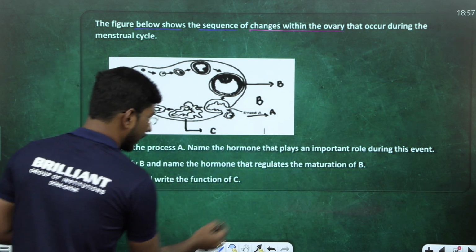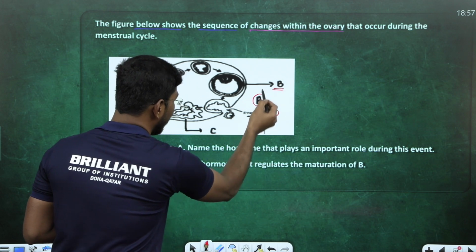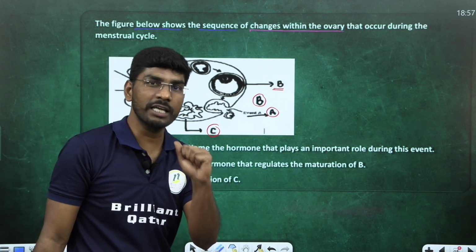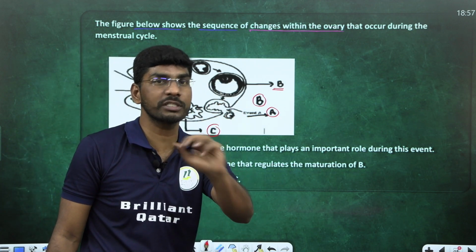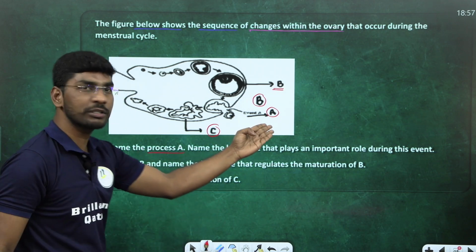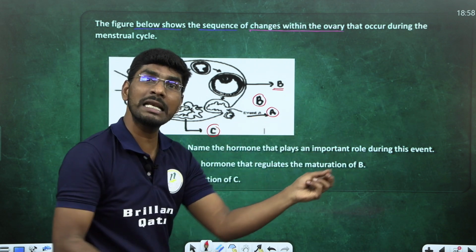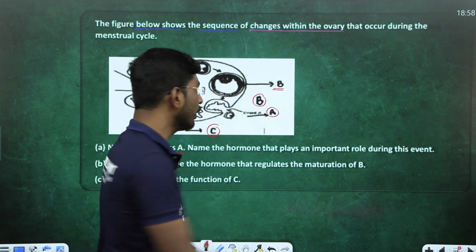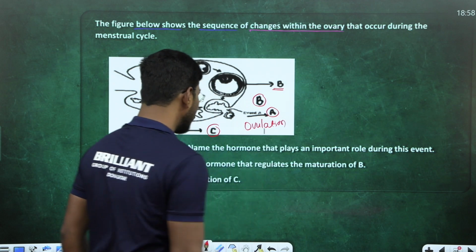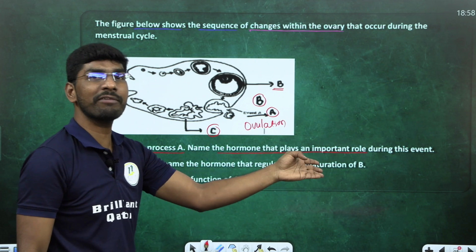Okay, fine. Look at here. A, B, and C are given. 3 steps are given. What is A? If you know, you should comment in the comment box. Name the process A. Sir, just now you said rupture of Graafian follicle, releasing secondary oocyte. Sir, it is ovulation. So I am calling it ovulation.